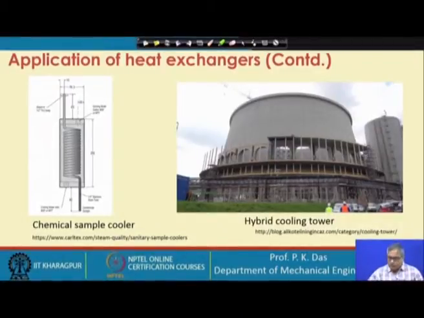This is actually not a finished one. Here a number of fans will come, and this chimney height provides some sort of natural draft. It is not the finished one, but you can see the size by comparison, though no dimension has been given, since some people and cars are visible here. So, you can have some imagination of what the size of this heat exchanger could be.